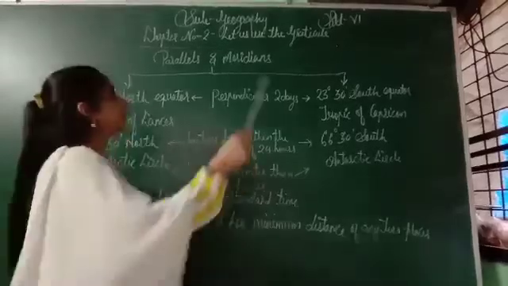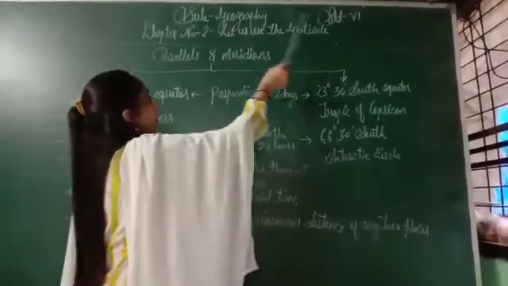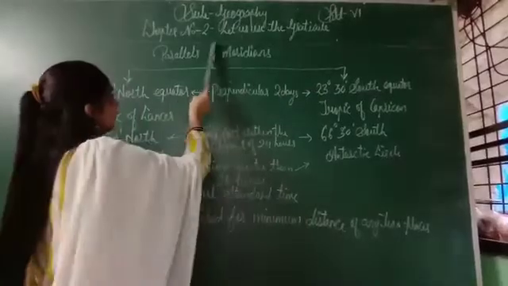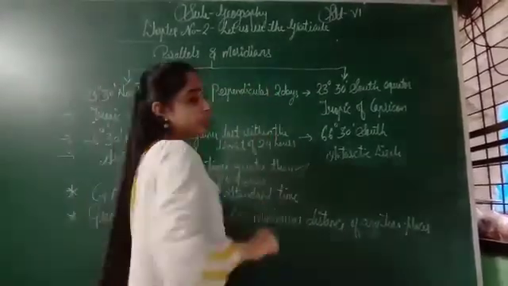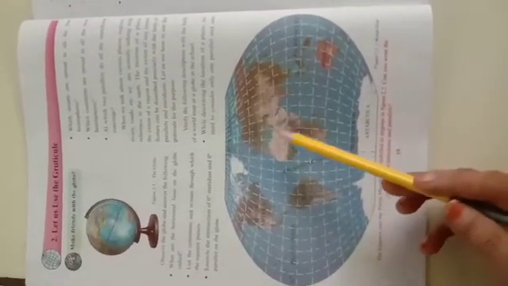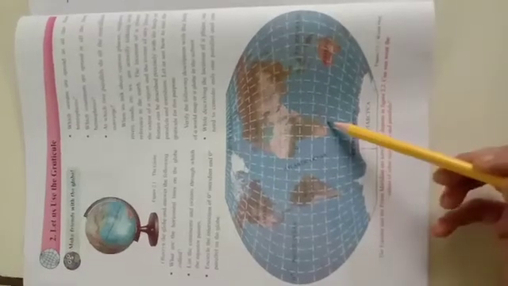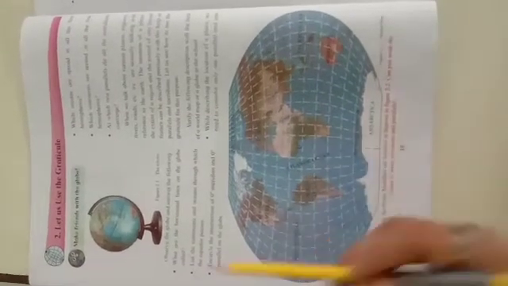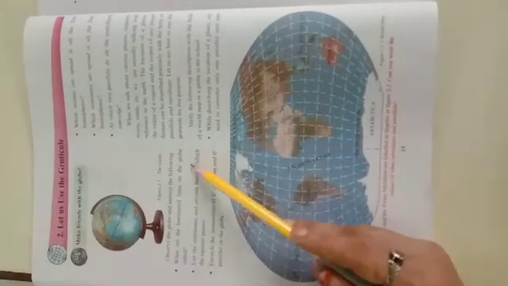Hello everyone, today we will do the subject geography of grade 6 and our chapter number 2 is Let Us Use the Graticule. What is graticule? Graticule means these parallel lines and meridians on the globe form a net, which is known as graticule. Now observe the globe and answer the following.